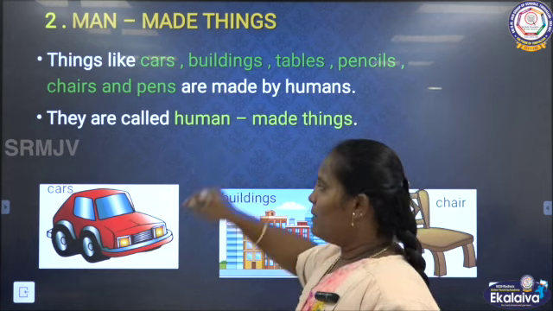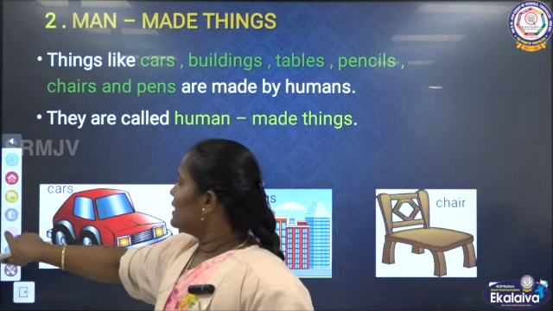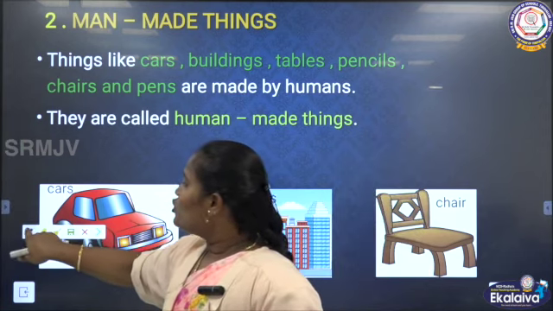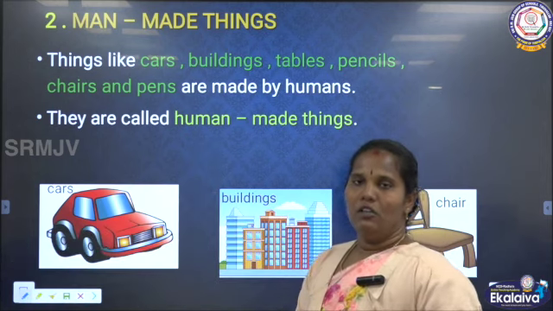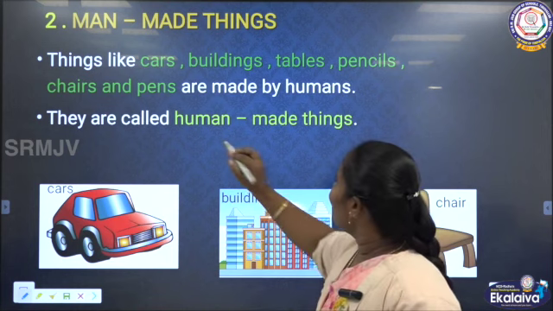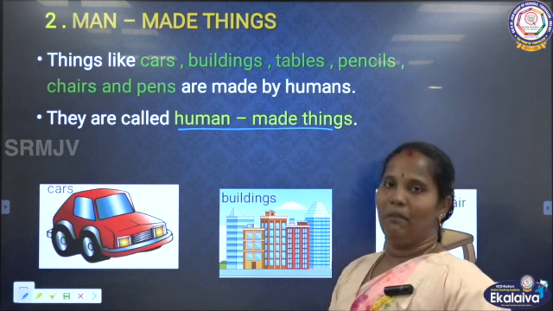Next one is man-made things. Man-made things means things made from natural things, and they are made by man. So they are called human-made things.